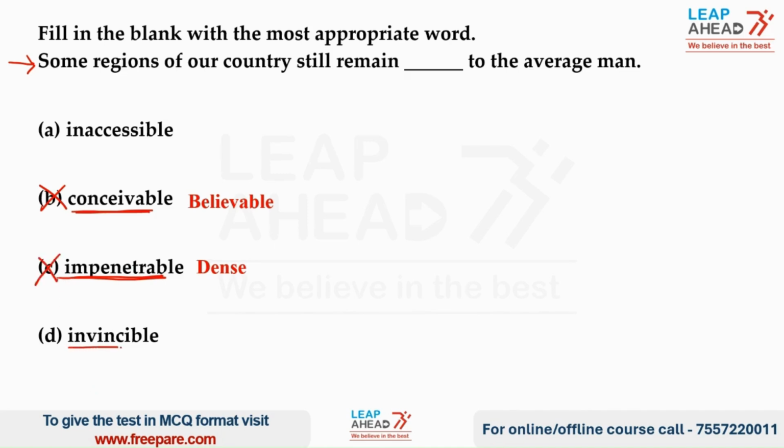Coming to option D, which is invincible. The word invincible refers to invulnerable or indomitable. So we can eliminate option D as well. Coming to option A, which is inaccessible. Inaccessible means something which is not in your access, right? So something which is distant or remote. So the meaning of the word inaccessible is distance. So the correct answer is option A.